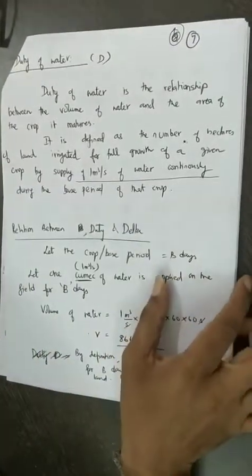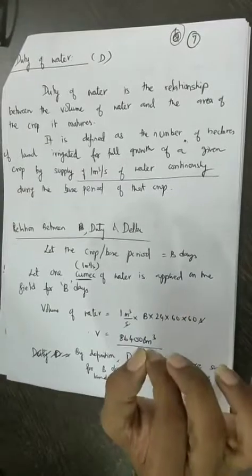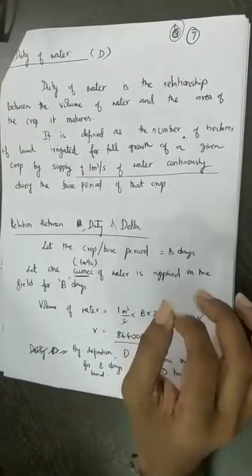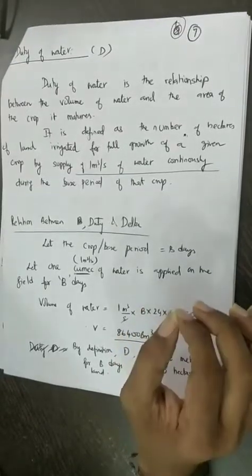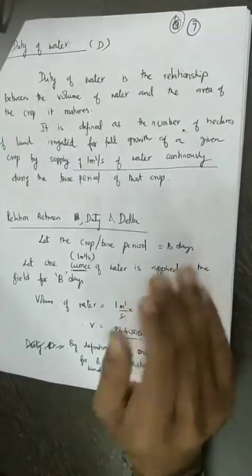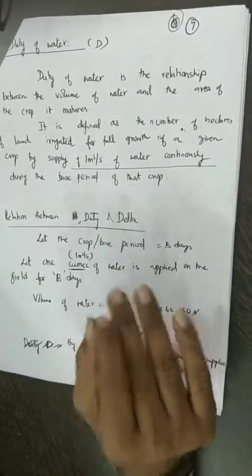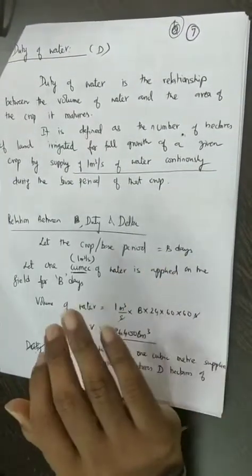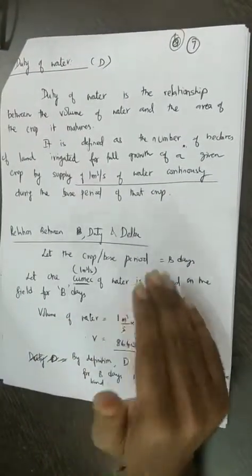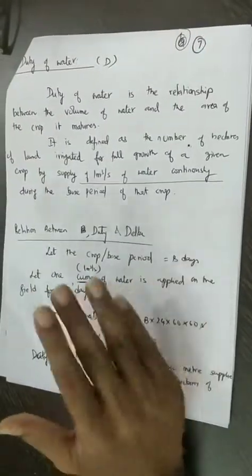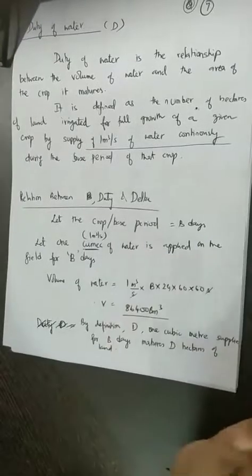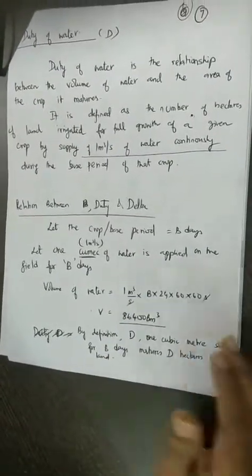It is defined as the number of hectares, please note it is the number of hectares of land irrigated for full growth of a given crop by supply of 1 meter cube per second of water continuously during the base period of that particular crop. So continuously you are going to give 1 meter cube per second of water throughout the base period. If you supply this much water, how much area can be irrigated, and that is called duty. So there is a relationship between duty, delta and base period.